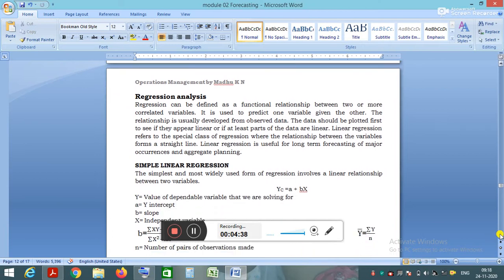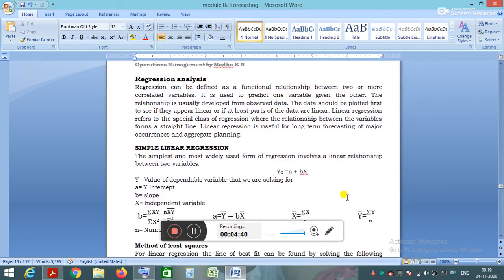Okay, there is an equation. First we need to find the relationship between the dependent variable and the independent variable in the form of an equation. If it is linear, we will get the equation y equals a plus bx, where y is the value of the dependent variable that we are solving for.